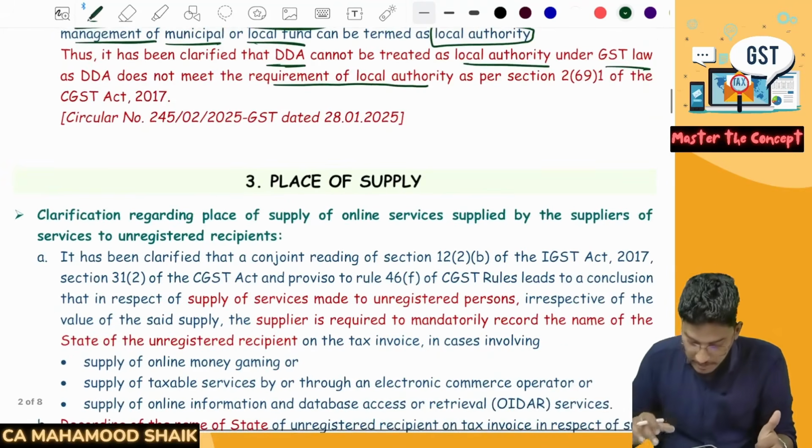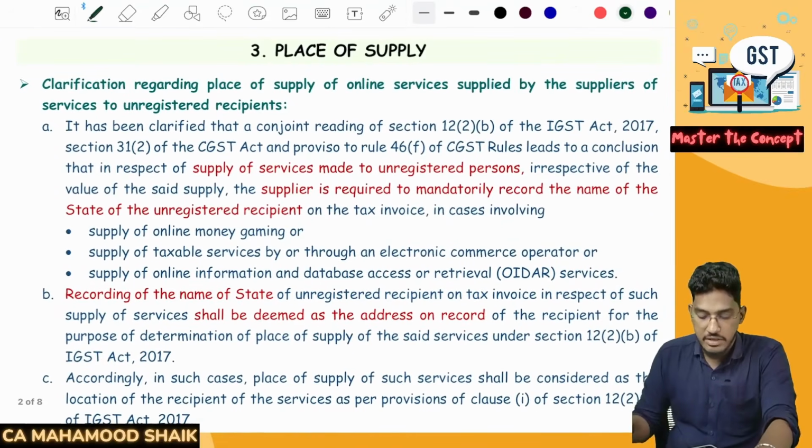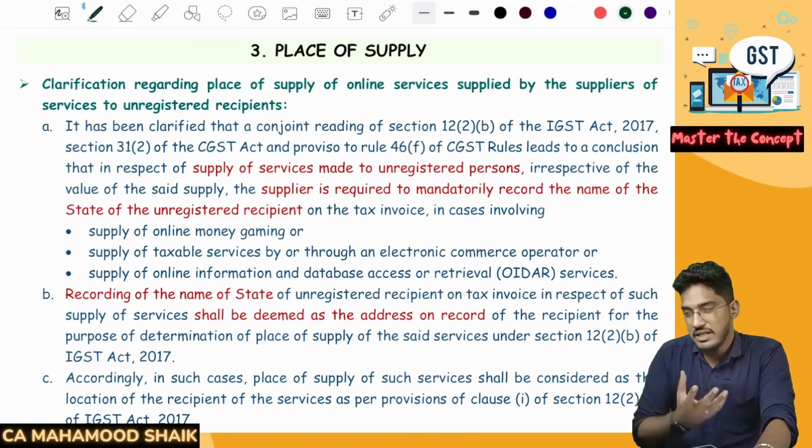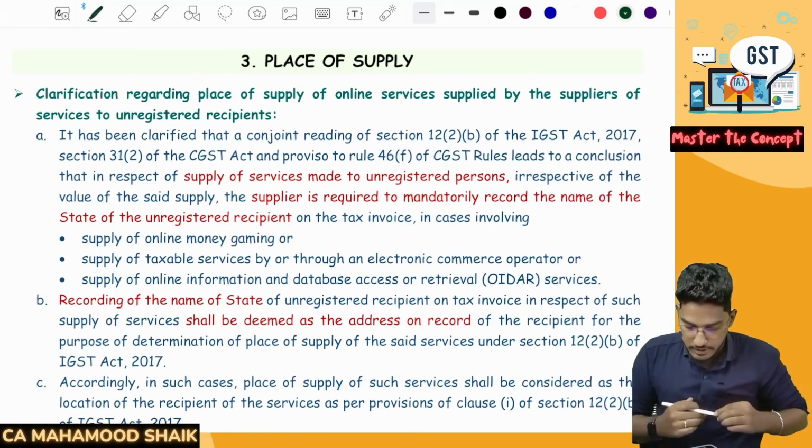Perfect. Now let us try to understand the amendments in the place of supply chapter. Clear, everyone? Done with the first two chapters. Very easy, very simple. In the charge of GST, there is nothing significant which requires deeper understanding. But in the supply chapter, there are significant discussions. Now we will proceed further and understand the amendments in the place of supply chapter. Shall we do it, everyone? Let us do it. Right.